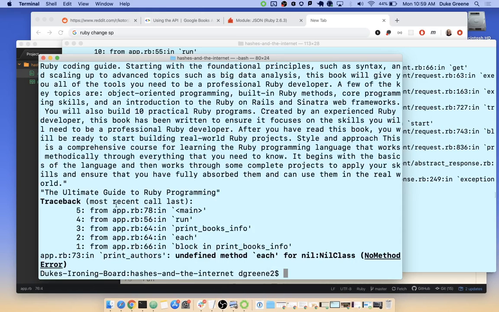Then we have that right there: ultimate guide, undefined method each for nil class. So at some point we have to deal with this API as being somebody else's code. It's data coming from somewhere else. I'm not in hashketball land now. I can't just go in here and write that info and say, hey API, I'm going to give you something to fill in. I have to handle it on my end. I have to accept the reality that I'm going to get incomplete data. Some of this stuff is going to have holes, and I need to control for those holes.